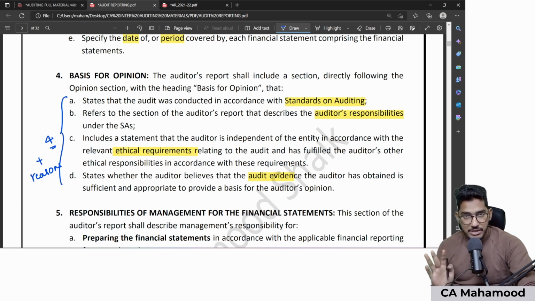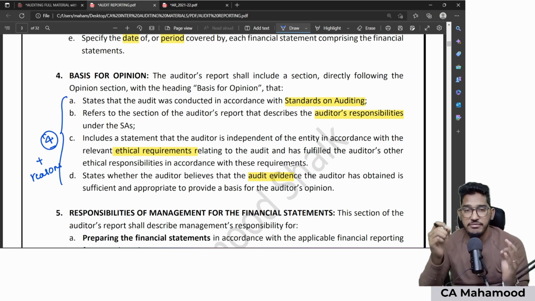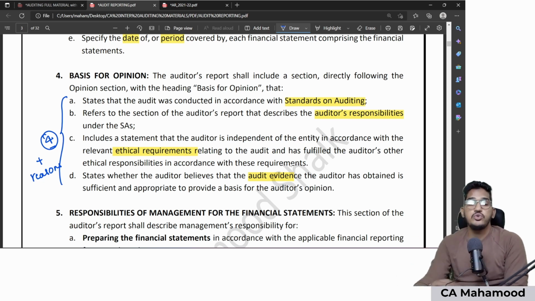Once again I am repeating, if you give unmodified, only these 4 things will come in basis for opinion. If you give modified, along with those 4 things, a few more pieces of information should come. What is that? The reasons why you are giving modified opinion, be that qualified, adverse or disclaimer, should also be stated in the basis for opinion paragraph.